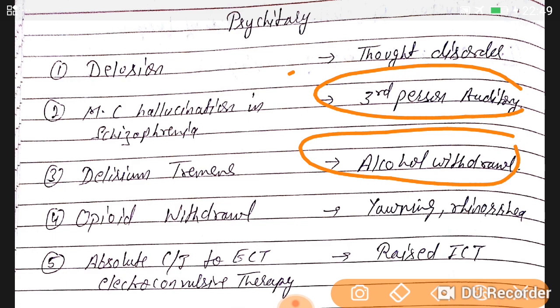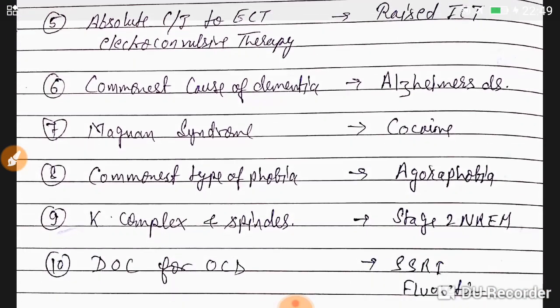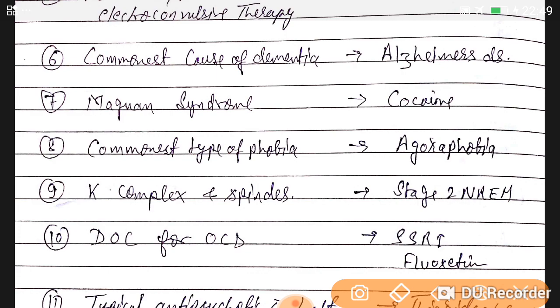Okay. Opioid withdrawal symptoms that develop are yawning, lacrimation, and rhinorrhea secretion. Absolute contraindication to ECT, electroconvulsive therapy, is raised ICT, intracranial tension. It's an absolute contraindication. Remember, these are very high yield topics and points. Commonest cause of dementia is Alzheimer's disease. Magnan syndrome we see in cocaine poisoning.